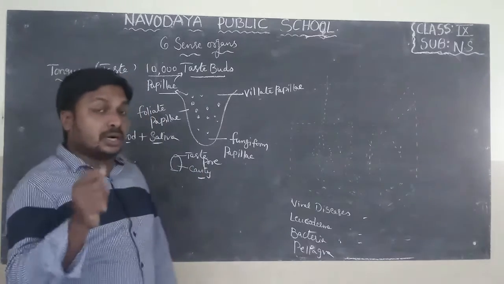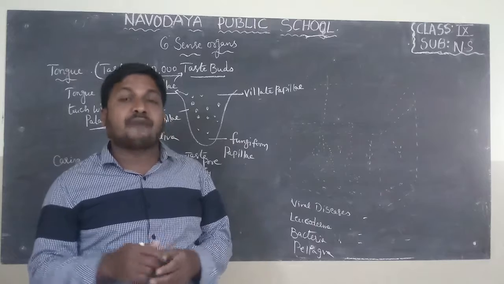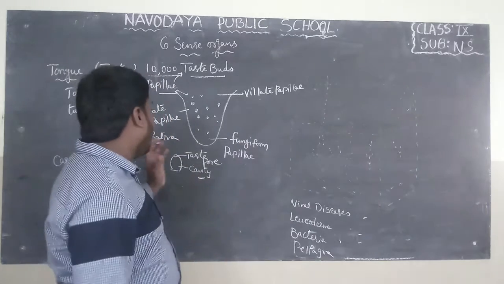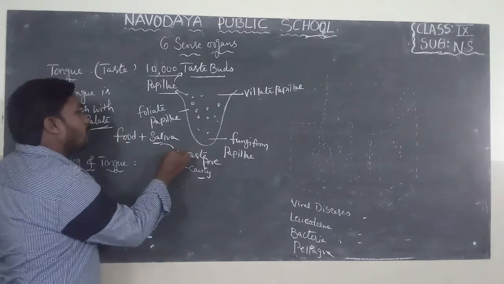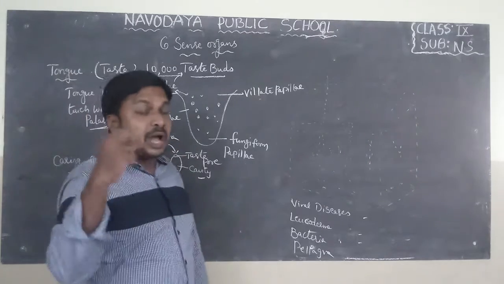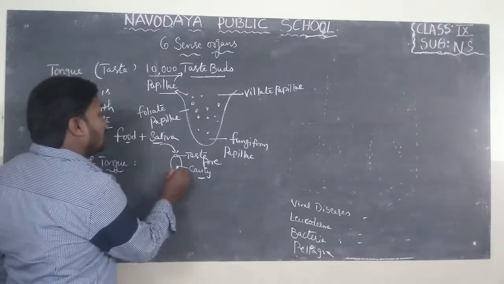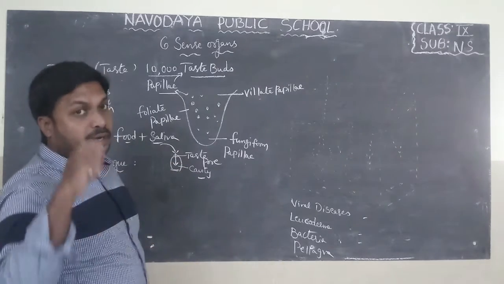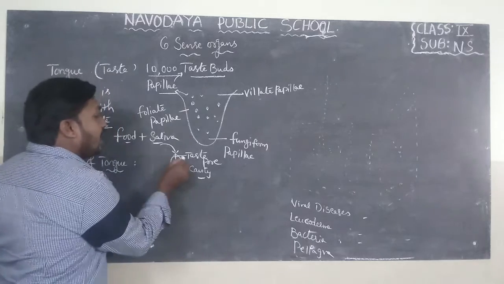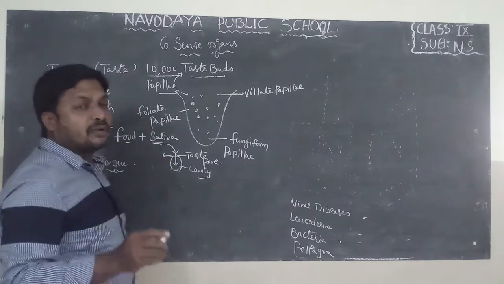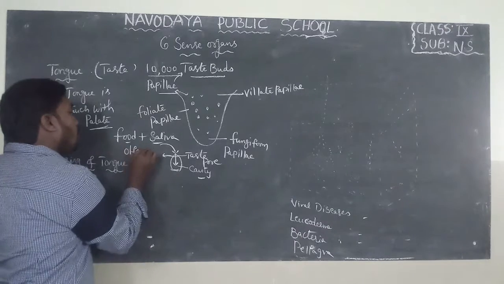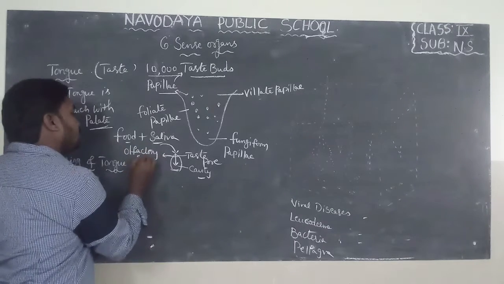When food turns into liquid form after chewing, combined with saliva, the liquid food enters the taste bud. When liquid food enters the taste bud, at the end of the taste pore, we can find receptors known as olfactory receptors.